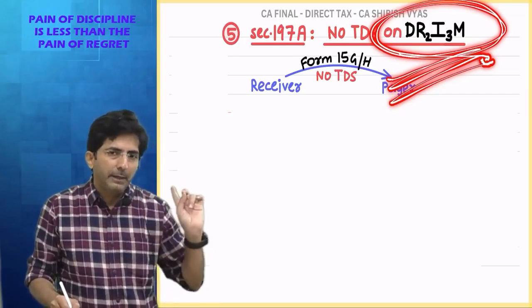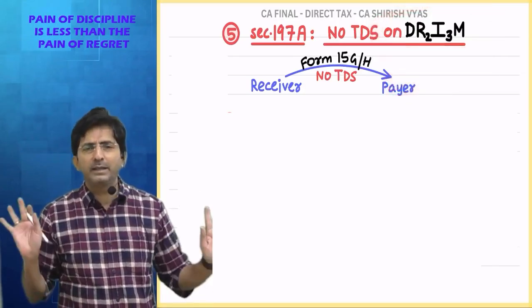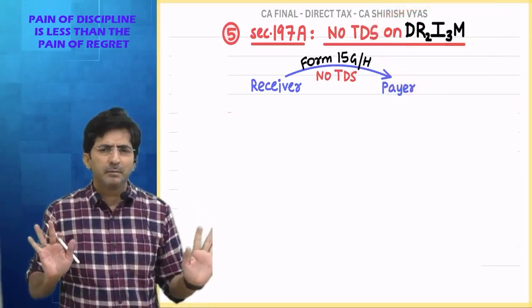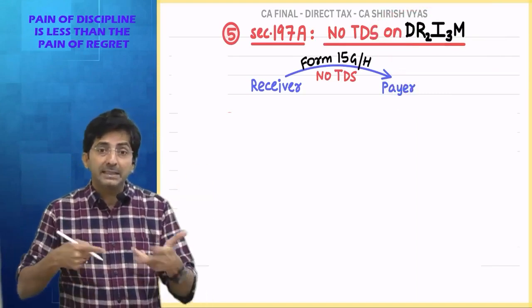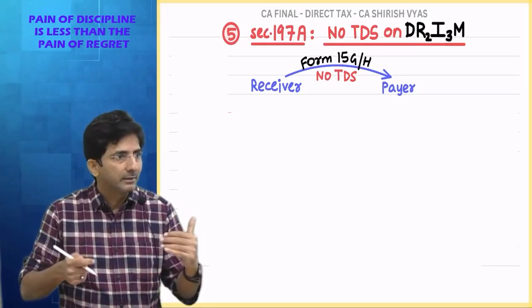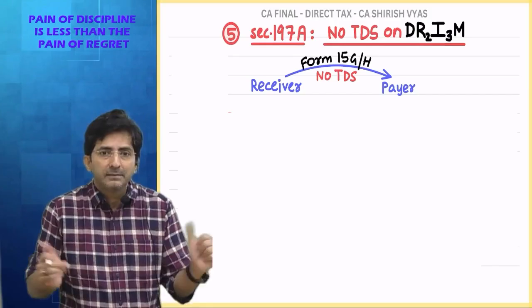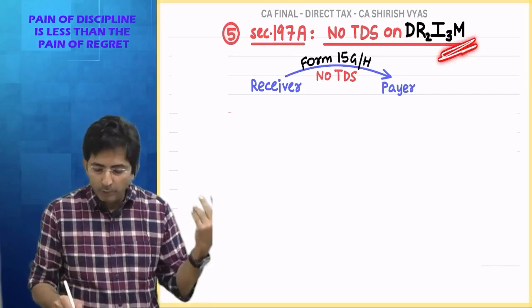Don't you think they might commonly have these incomes? A housewife is not doing a job or business, but she gets dividend income. She gets rent income. She is doing an LIC agency, so she gets insurance commission. She might get bank FD interest. She might have a life insurance policy which has matured. She might have mutual fund income.